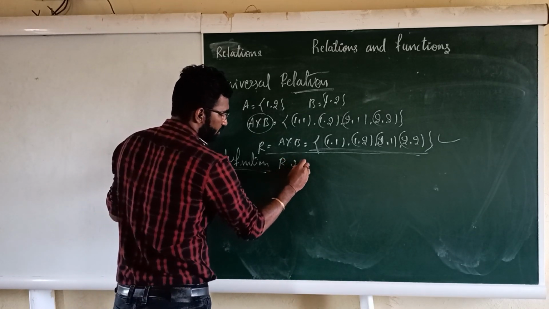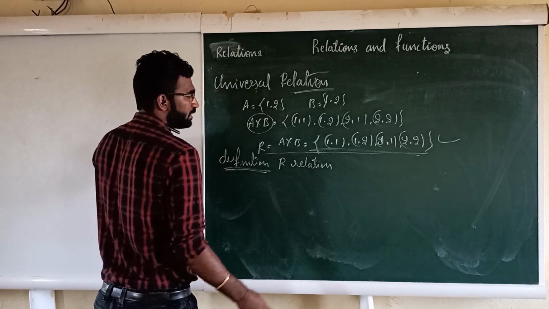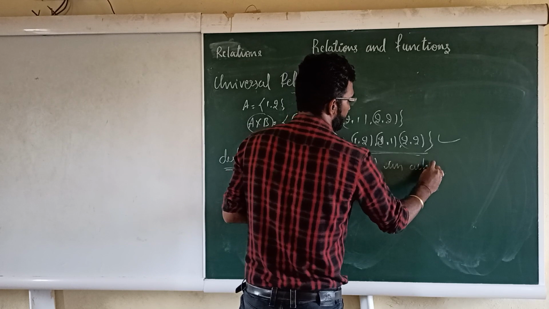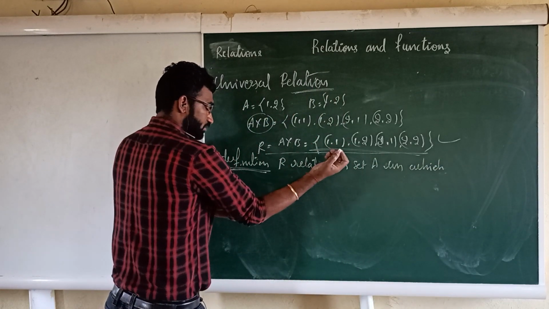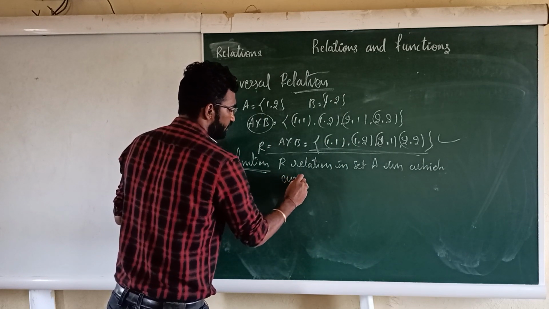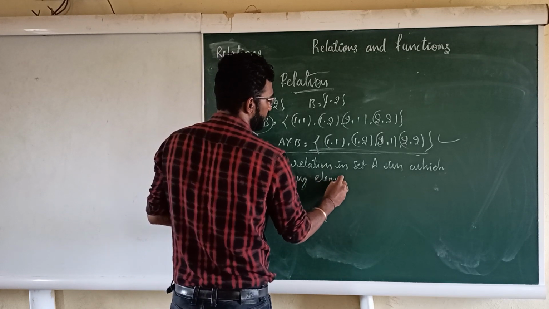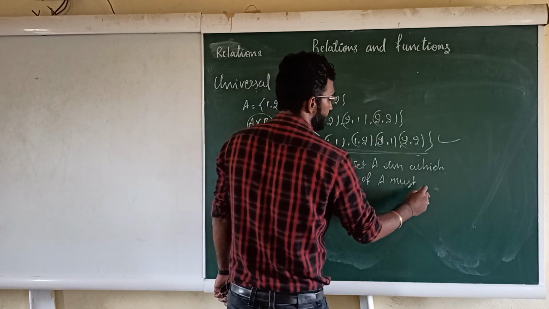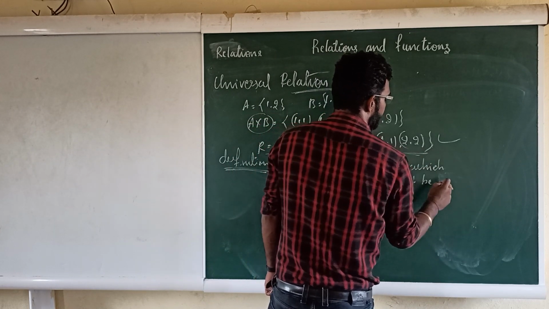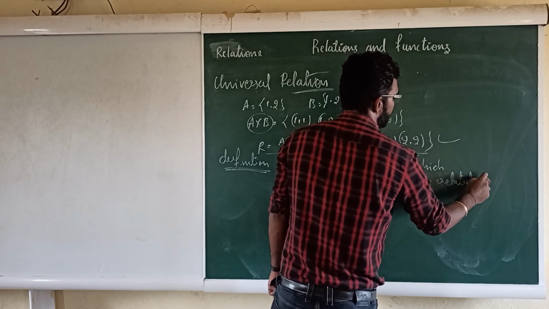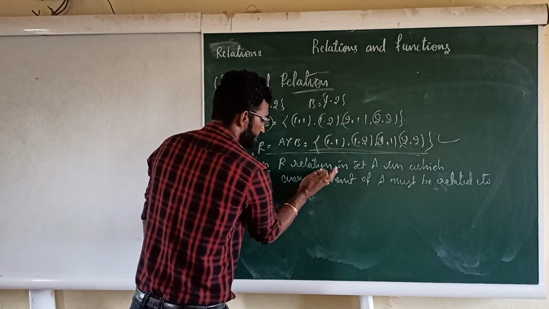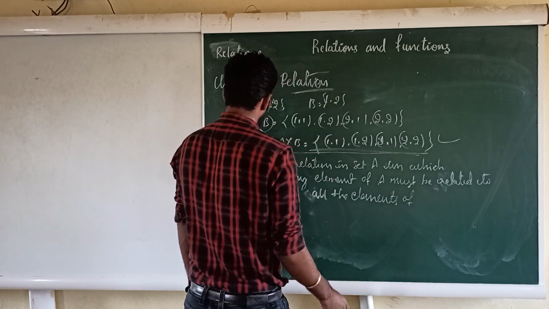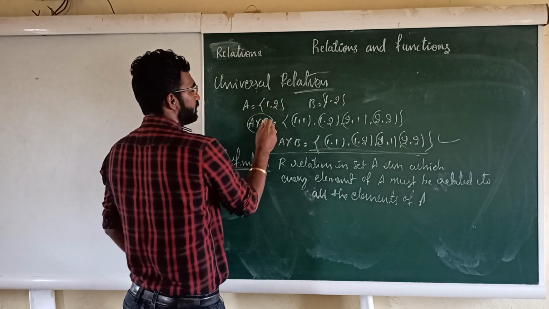If R is a relation in set A in which every element of A must be related to all the elements of A. You can see here, this is a set having 1 comma 2.